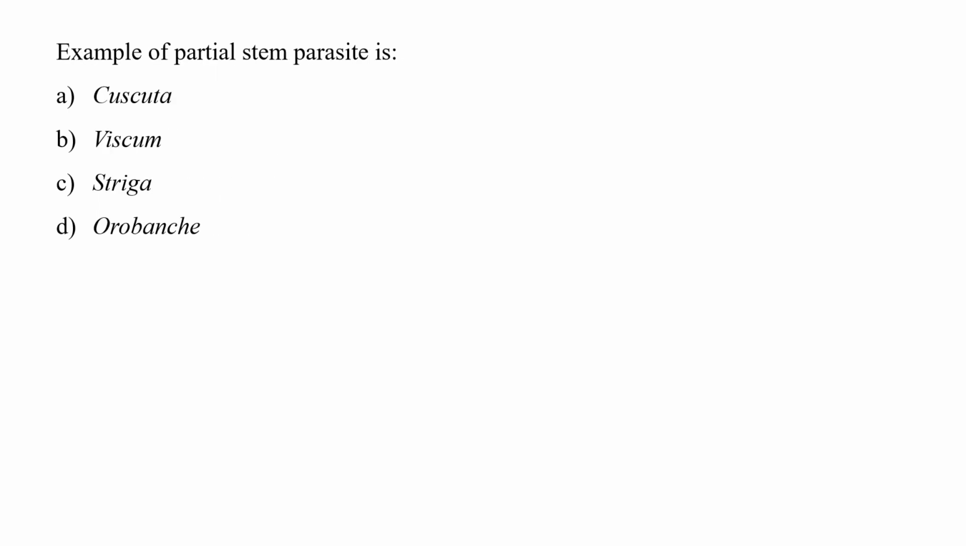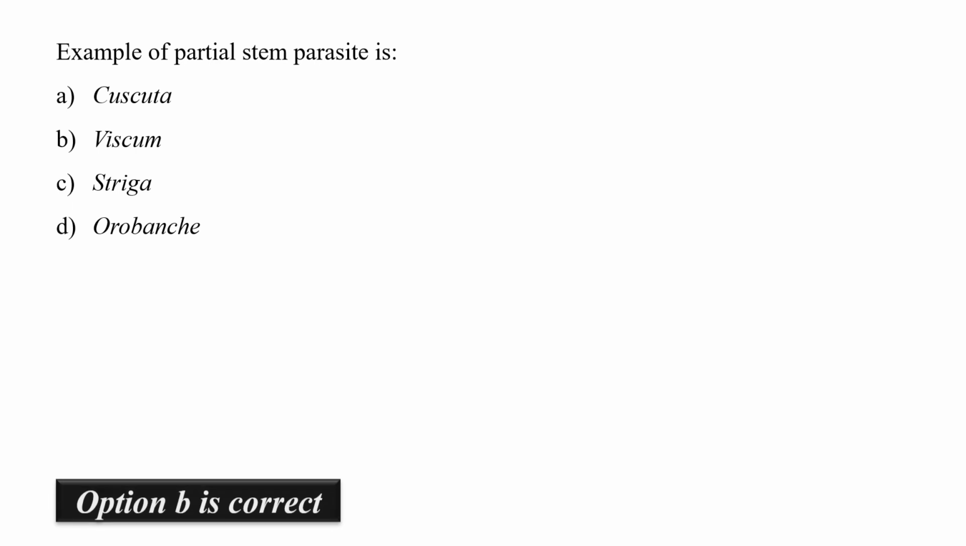The question is: example of partial stem parasite is. In the given options, Orobanche and Striga are root parasites, while Cuscuta and Viscum are stem parasites. The basic difference between Cuscuta and Viscum is that Cuscuta is a total stem parasite, whereas Viscum is a partial stem parasite. So our correct option is B, that is Viscum.